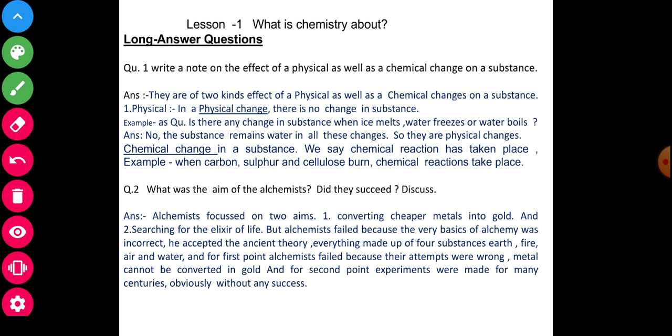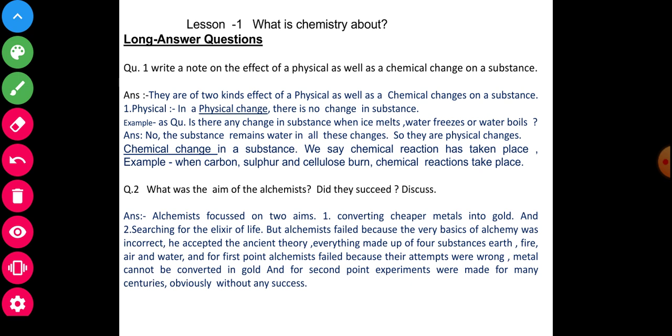And when a chemical change occurs in a substance, we say a chemical reaction has taken place. For example, when carbon, sulfur and cellulose undergo chemical reactions. Okay, my dear students, so very easily you will write according to the given answer. So question number